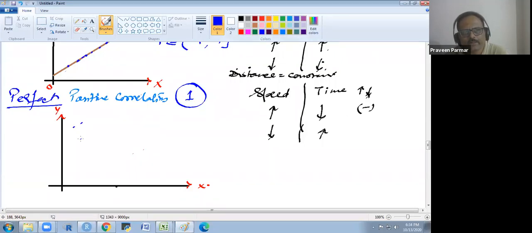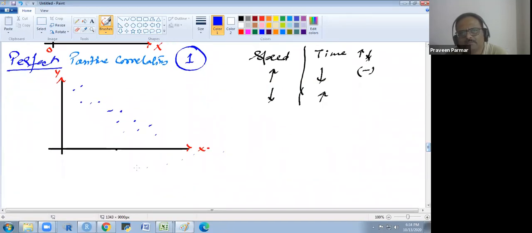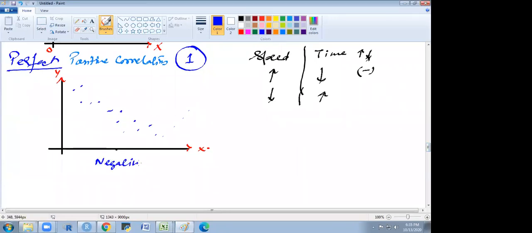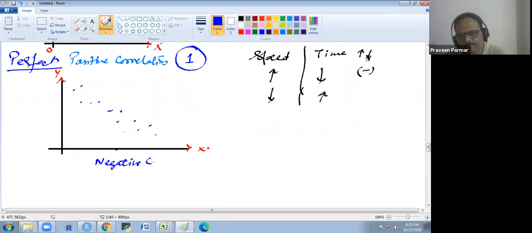Now we have a point like this. You know that here x is increasing and y is decreasing. So one variable is increasing, the other is decreasing. It is the opposite pattern, so it is a negative correlation. Sir, if all the points lie on that line, then it's going to be a perfect negative correlation. I will explain.